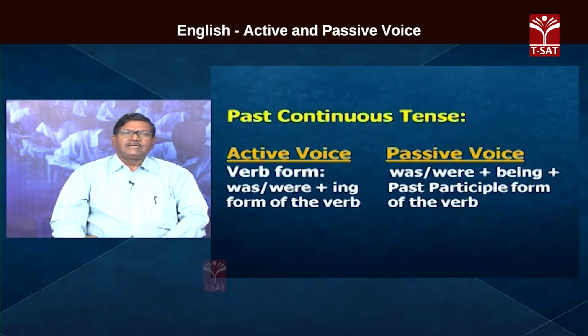Now, past continuous tense. If the sentence is in past continuous tense, how do we change the sentence from active to passive? Again, how is the verb form? Was, were, ing form of the verb. I was writing a letter. So, in the passive voice, was, were,